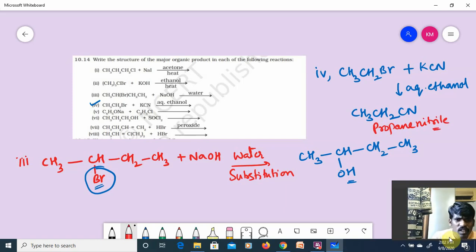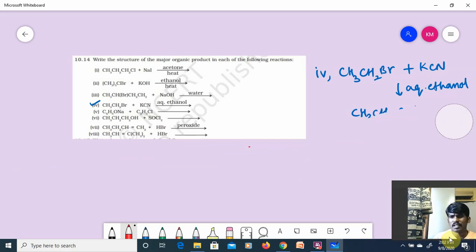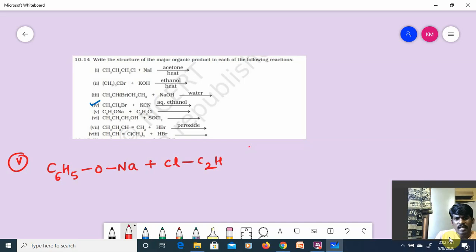Next, the fifth one they have given. I am writing it here. If you see the fifth one, can anyone tell me, can anyone post it in the comment box, what is the name of that reaction? C6H5ONa plus C2H5Cl, I am writing like this. Can anyone tell me the name of this reaction? I am waiting for your answer.